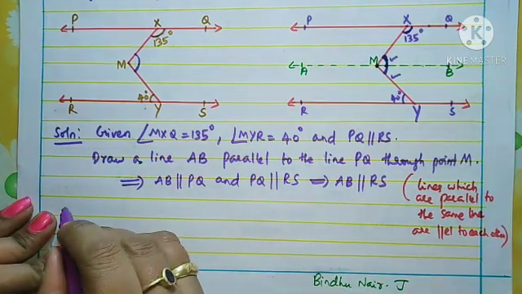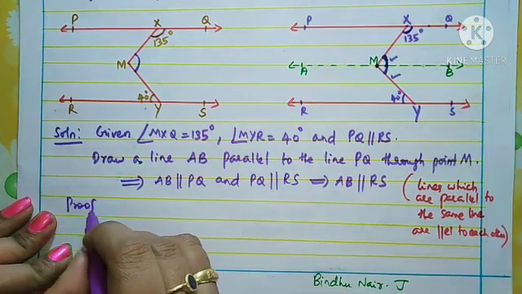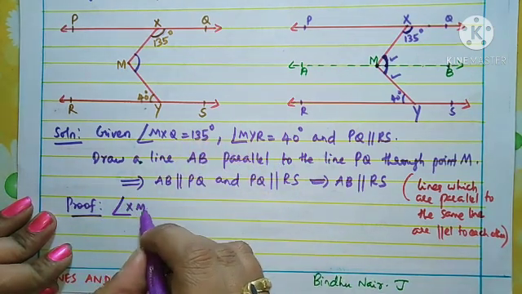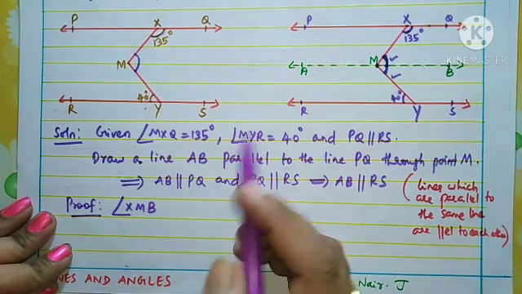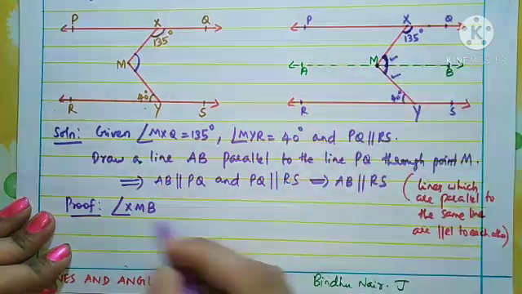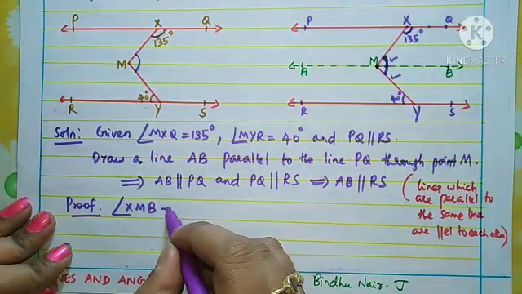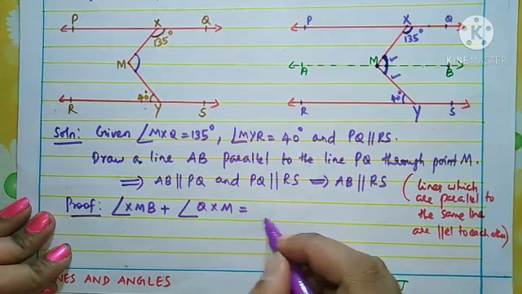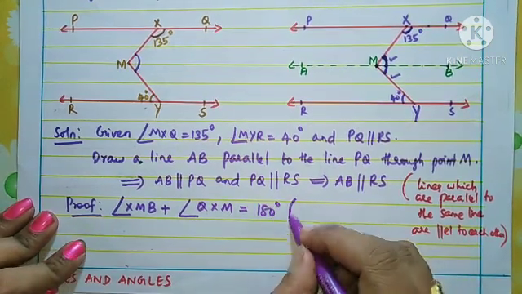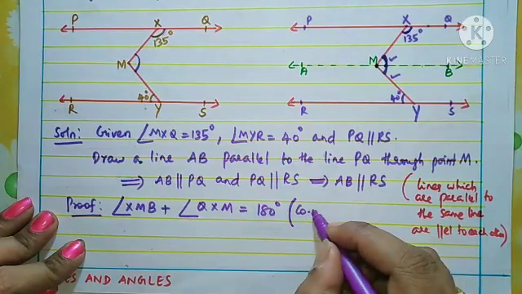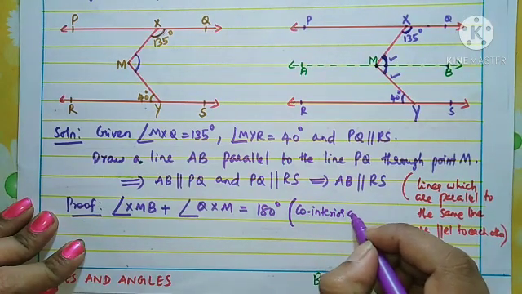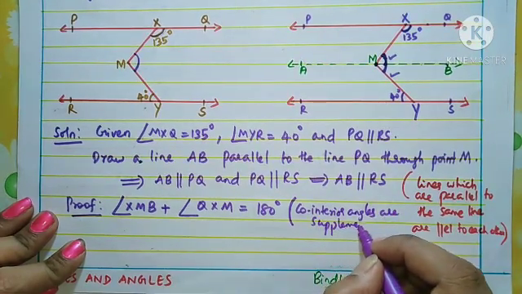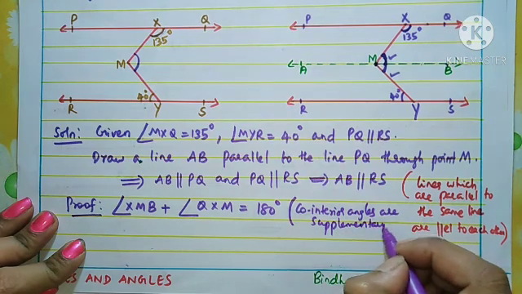Whenever you write, look at the figure and write. Angle XMB plus angle QXM equal to 180 degrees. You should mention the reason here: they are co-interior angles, and co-interior angles are supplementary. Understood?